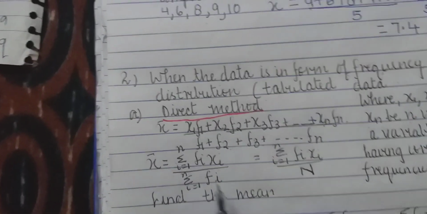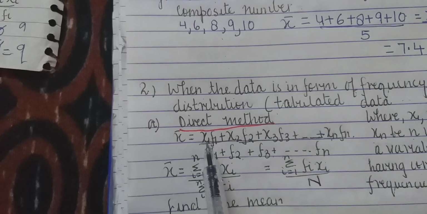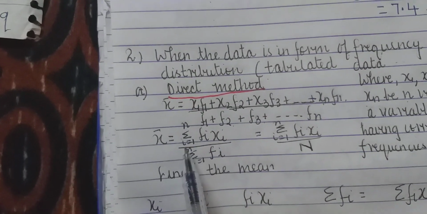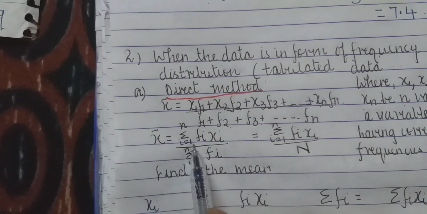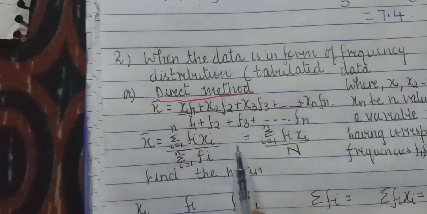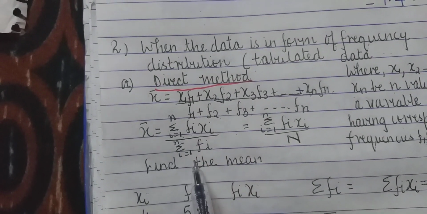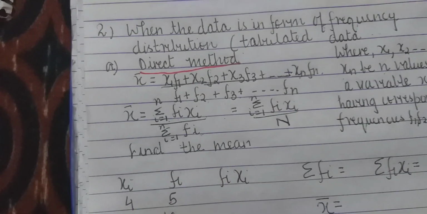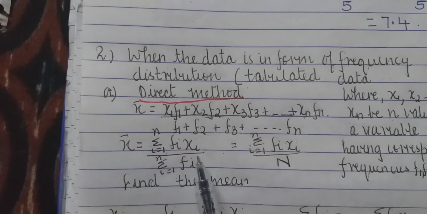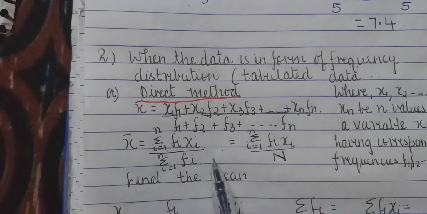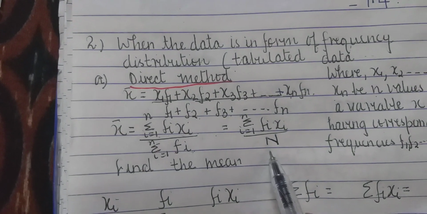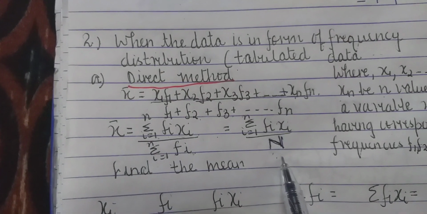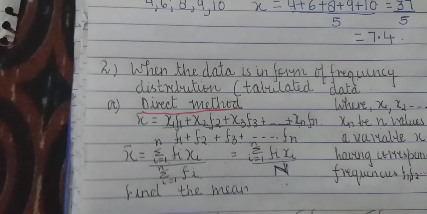Now, how can I represent it again? This is the sum of xi and fi. It will be the summation, i ranging from 1 to n, of fi xi, upon sigma fi, where i again ranges from 1 to n. And this i can have values 1 to n. So, what is the summation of the frequencies? What is sigma fi? That is the total number of observations, the total frequency. It is represented by capital N. Clear to all of you? Right.